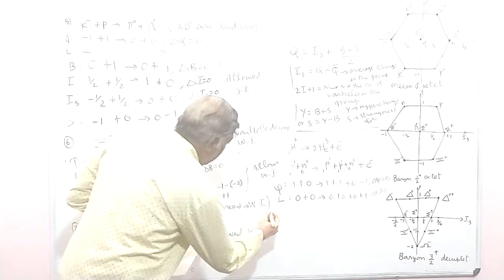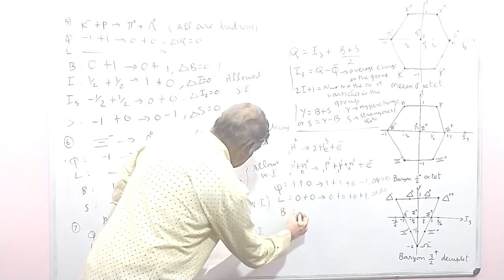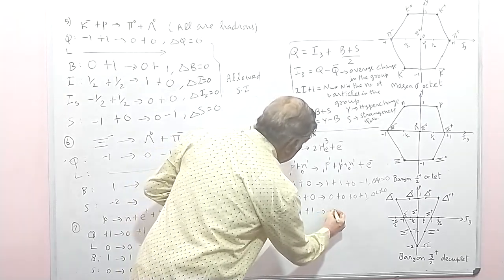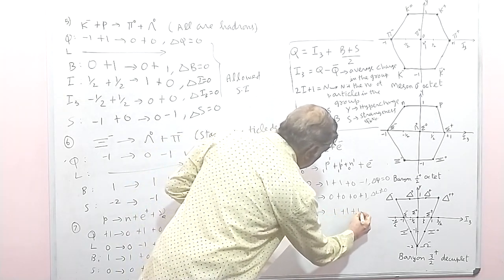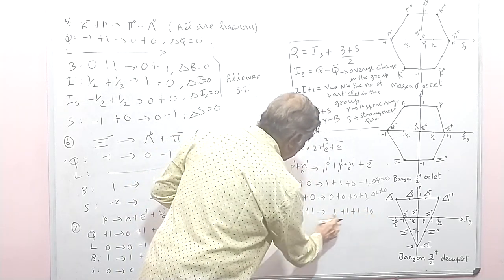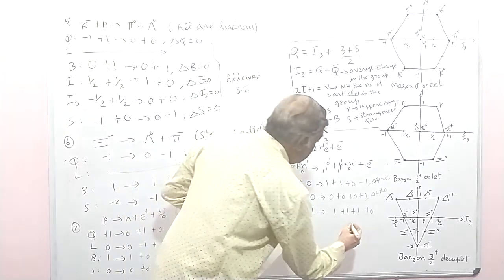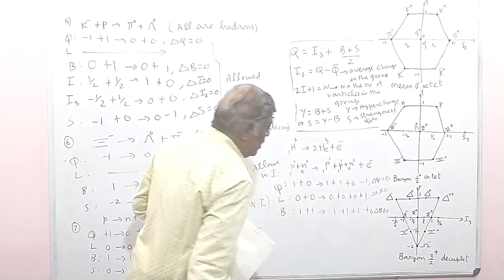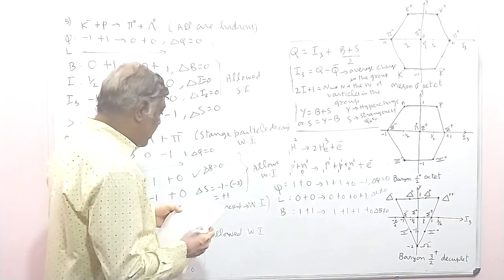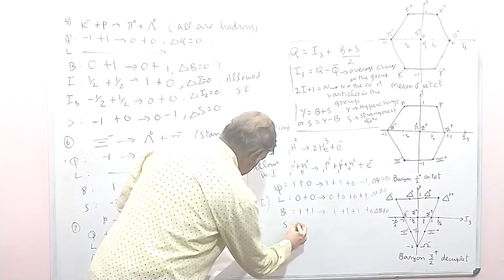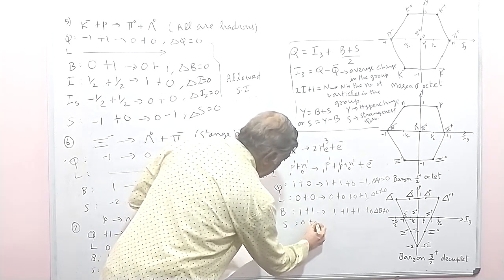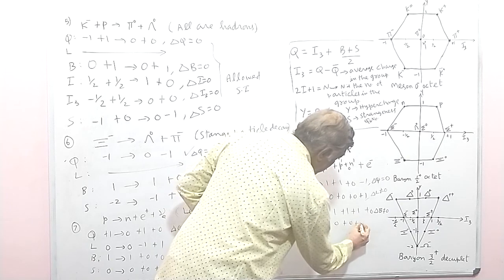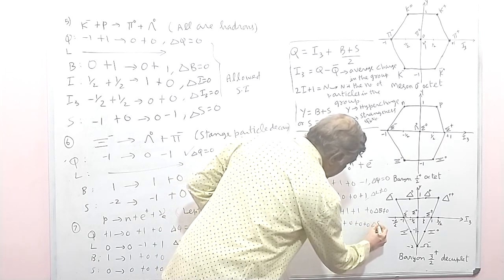And baryon number: this is 1 plus 1, here 1 plus 1 plus 1 plus 0. So 2 on the left, 3 on the right, so delta B is also not 0. The conservation for baryon number is not satisfied. If you take S, the strangeness number is 0 plus 0, here 0 plus 0 plus 0 plus 0, so delta S is 0.